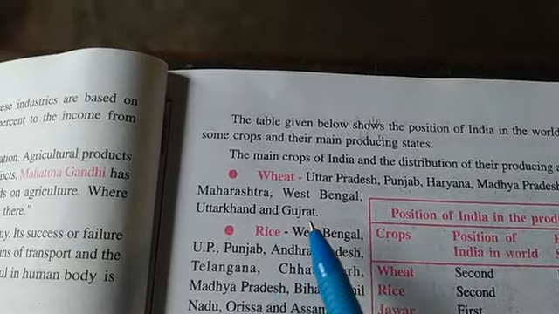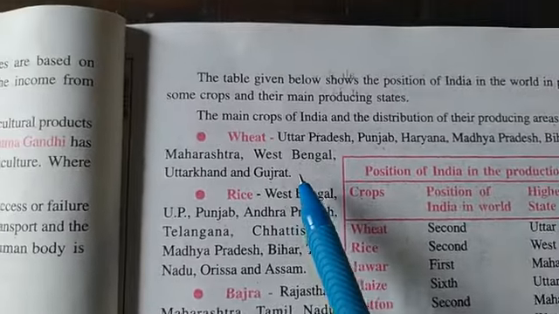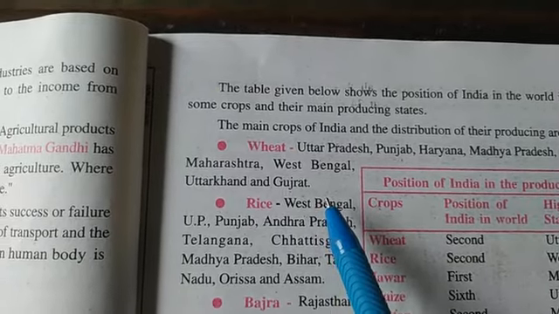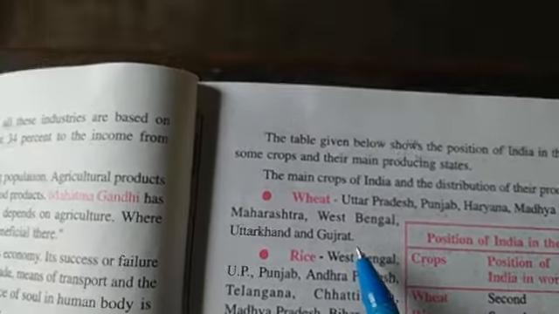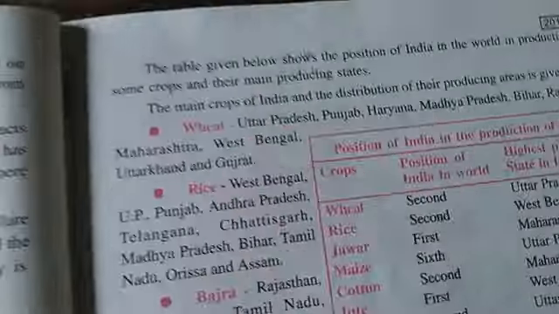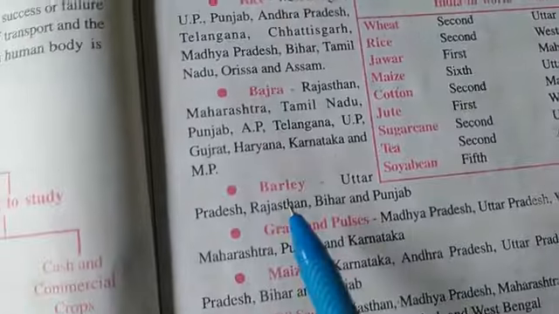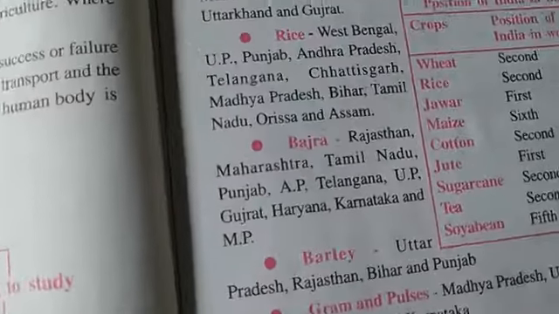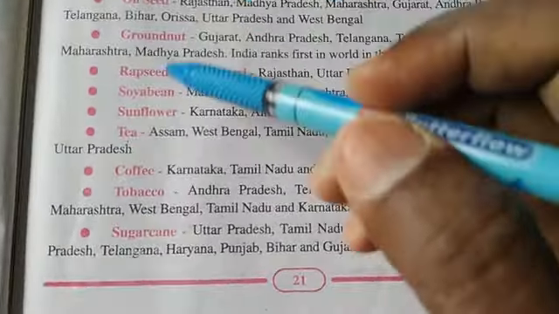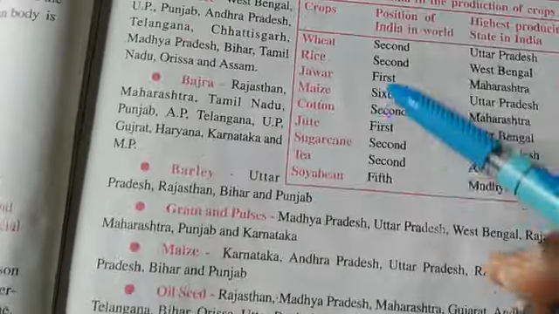Then rice, first number, West Bengal. The data may be old or new, so you can update yourself, but it is common. Here you can see, and bajra. After that there are many crops and states given here, so you should learn it. Okay, then here it is the last of page 21.